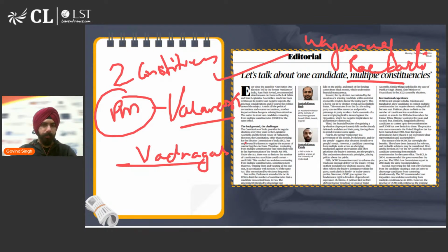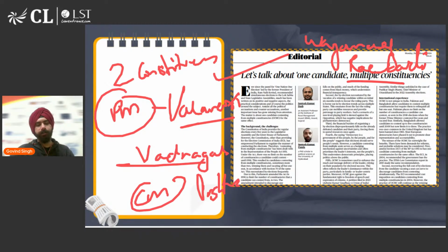Similarly, the recently made CM of Uttarakhand, Pushkar Dhami, also fought from two different seats. So that is a tactic which some politicians use in order to exercise influence in two different states, two different constituencies, and influence elections their way. But is this a right practice? The answer is no. And why?